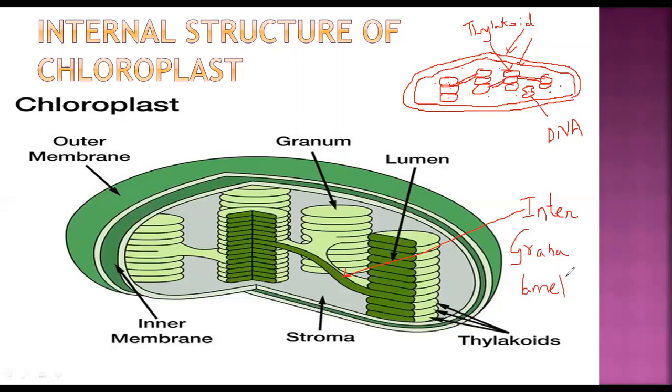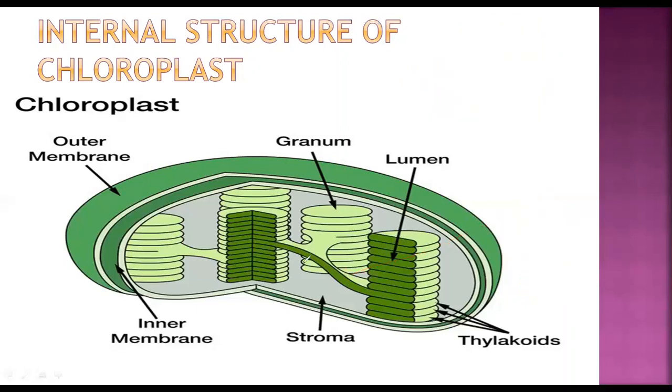You have to draw this figure in your notebook, children, with all the labeling and the footnote. That is what is written over here. Internal structure of chloroplast. Okay, now we go to the next slide.